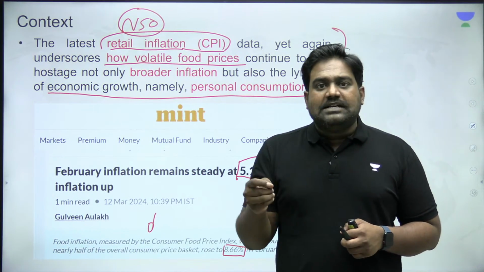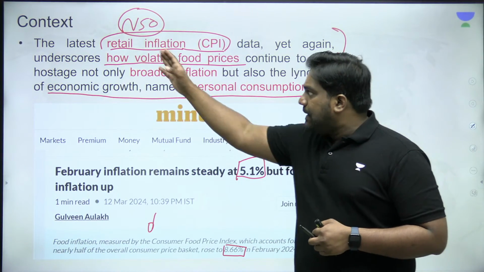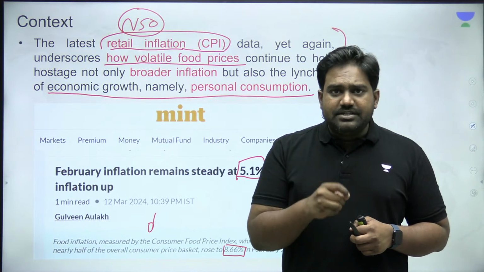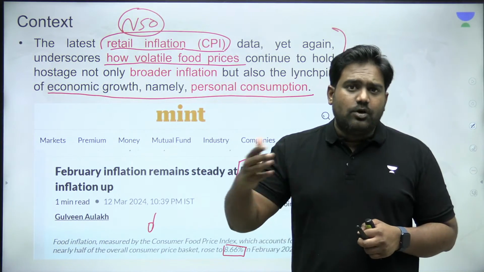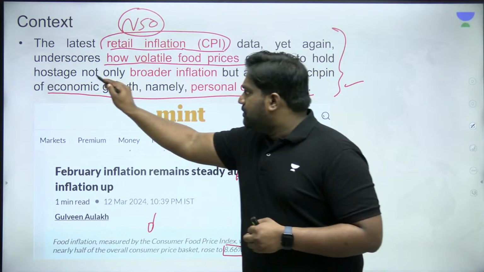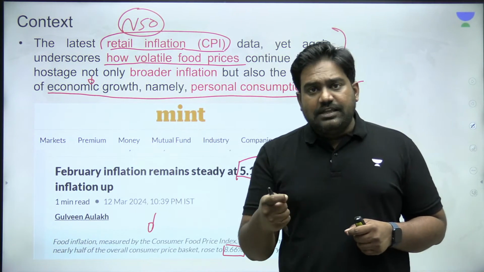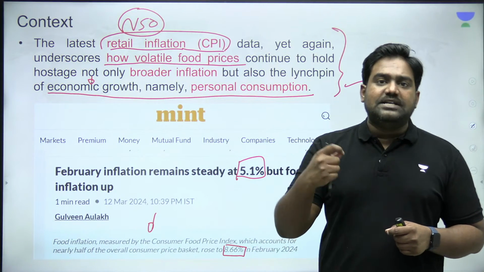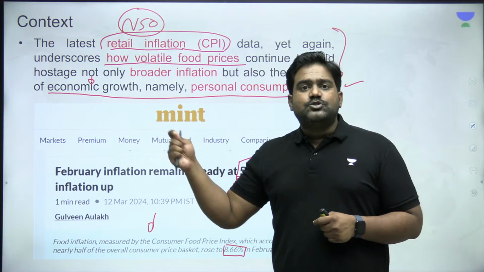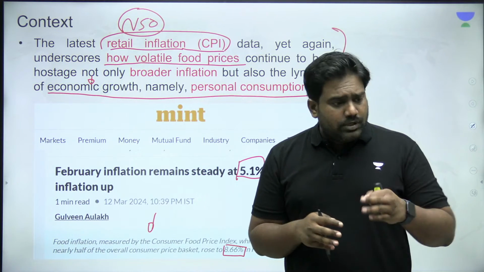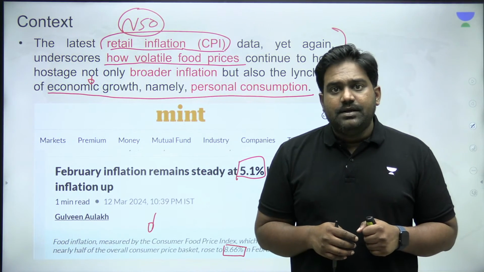And as long as food prices remain volatile, it will impact the overall retail inflation in the economy. And this could have a cascading effect, a domino effect, which could affect the macroeconomic indicators as well. This could pose new challenges to the RBI and to the Government of India when it comes to containing food inflation levels. And any measures taken could hurt our growth prospects as well.